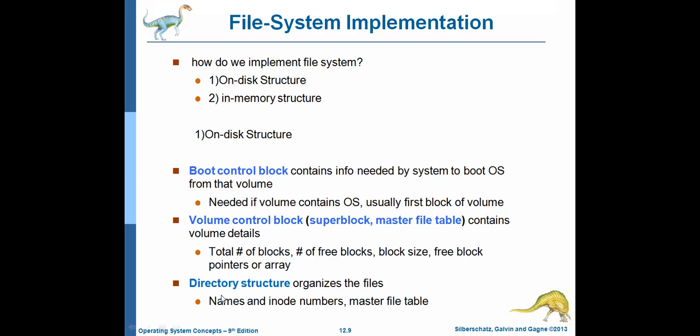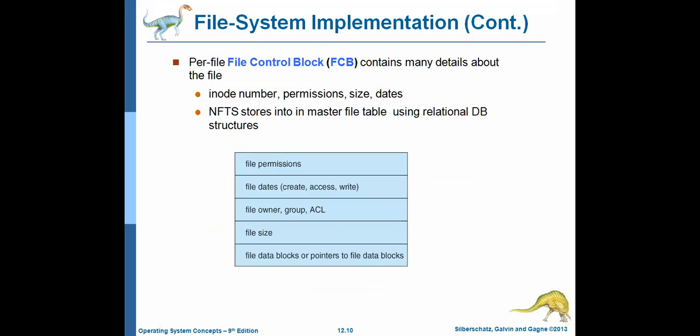And the third partition in the on-disk structure is directory structure. Directory structure organizes the files. Organizing the files means what is the file name and what is the inode number. If it is NTFS, master file table will be maintained. And the next one, file control block. As the name indicates, it contains the information about a file. In NTFS, it will be stored in the form of a relational database. If it is Unix, it just maintains the inode number, permission, size, dates, like that. Normal information will be maintained about the file.